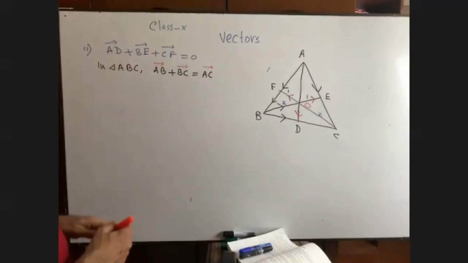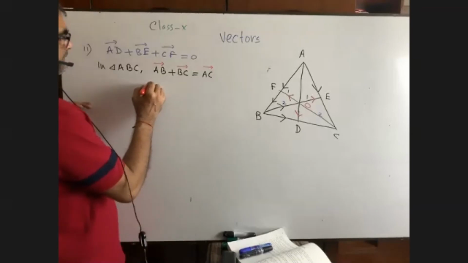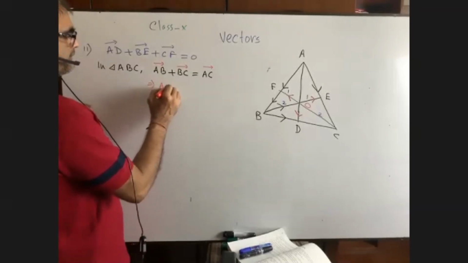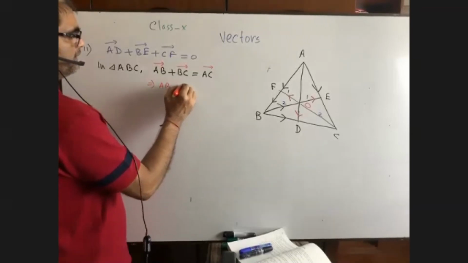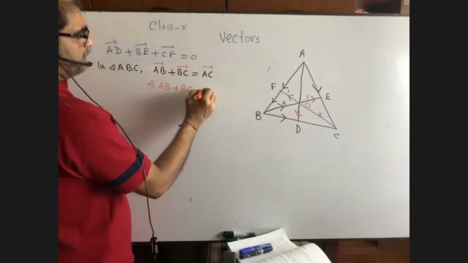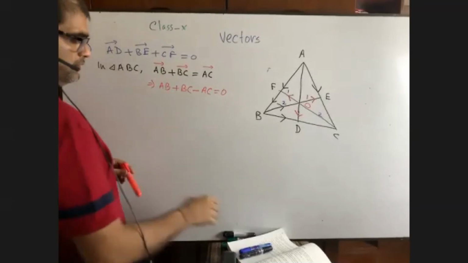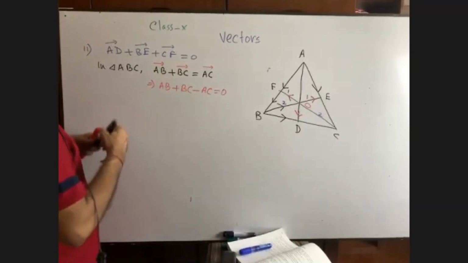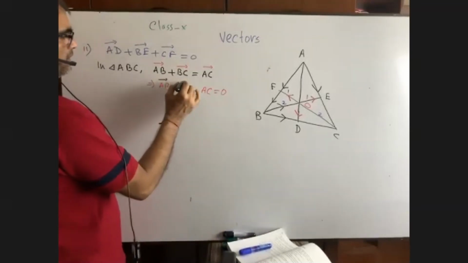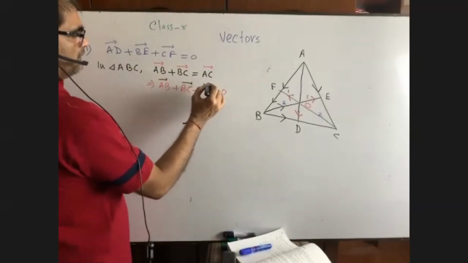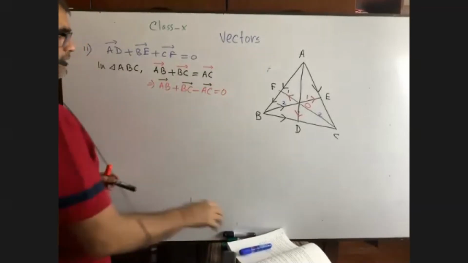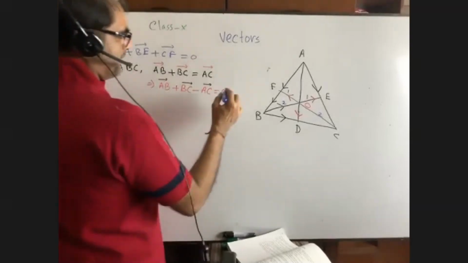That means from here we can write AB plus BC minus AC equals 0. We mark it as equation 1.